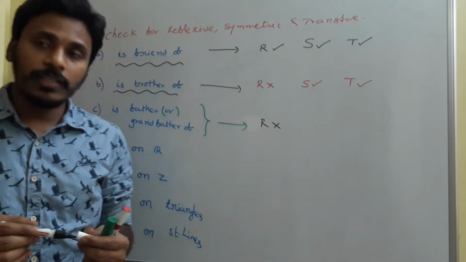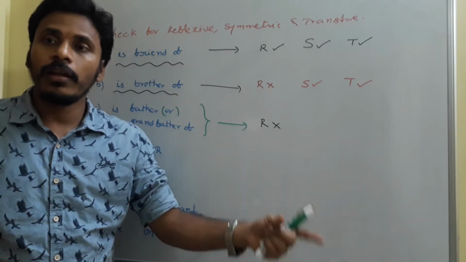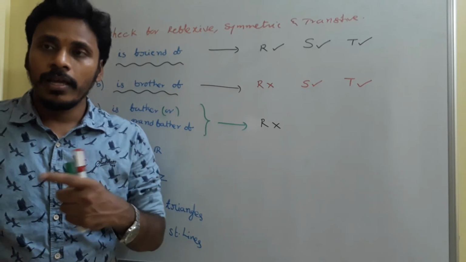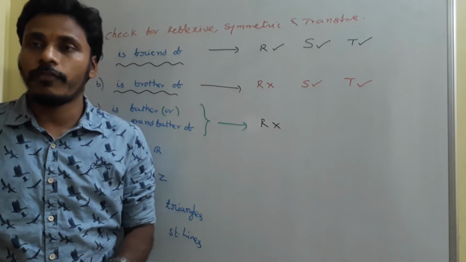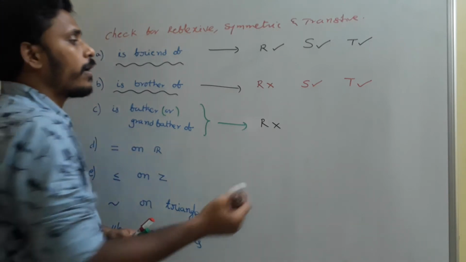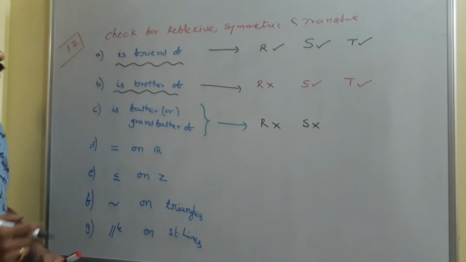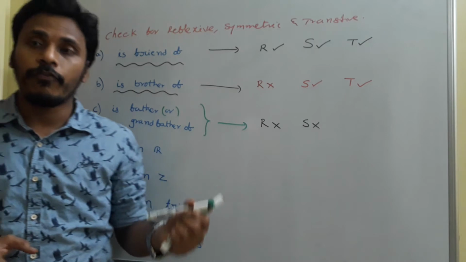Whereas coming to the symmetric property, if X is father of Y, then Y is father of X. Is it right? Absolutely wrong. Since X is father of Y, then Y is son of X, not father, right? And that's why the symmetric property also fails for this. Then coming to the transitive, as I told you, father or grandfather, okay?